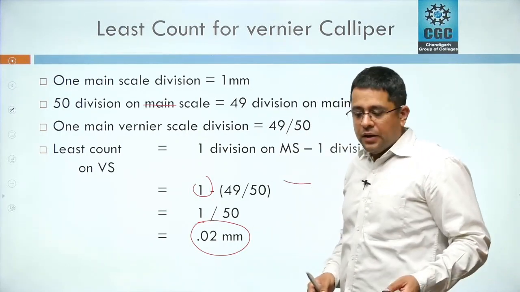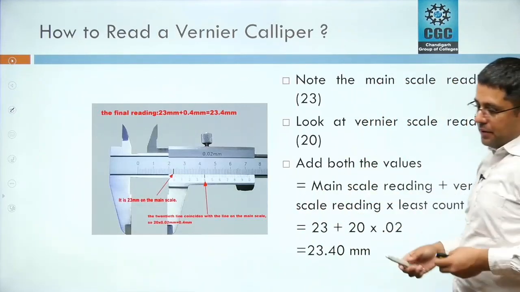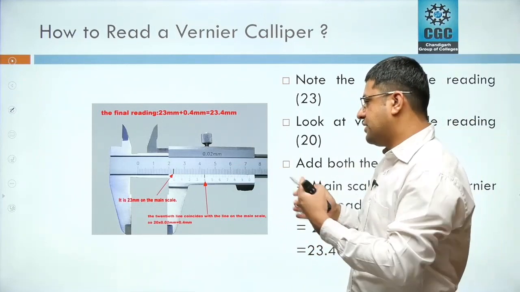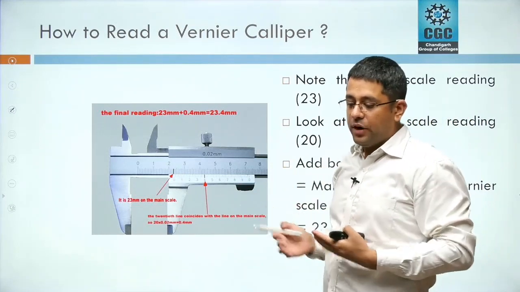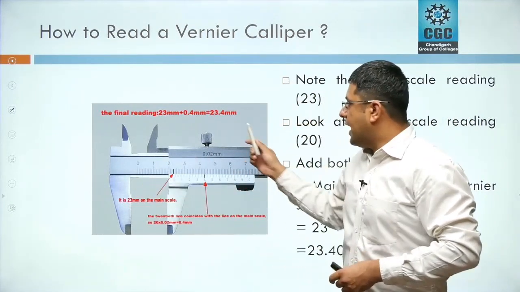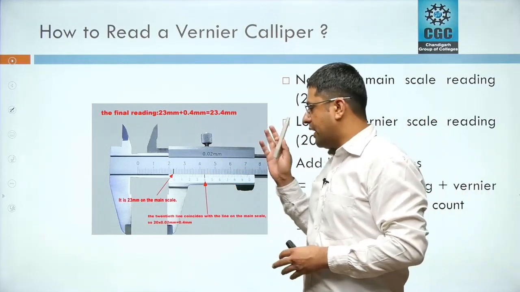Okay. Now, how to read a vernier caliper? We have the reading, we know the least count, and we know the major components, but how will you read this instrument? We'll take the help of this figure to understand how we are going to read this vernier caliper.